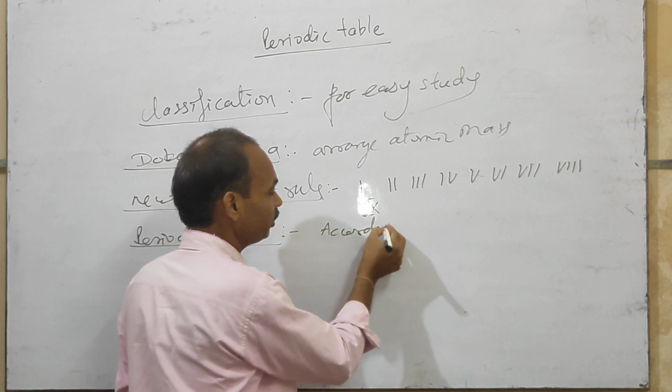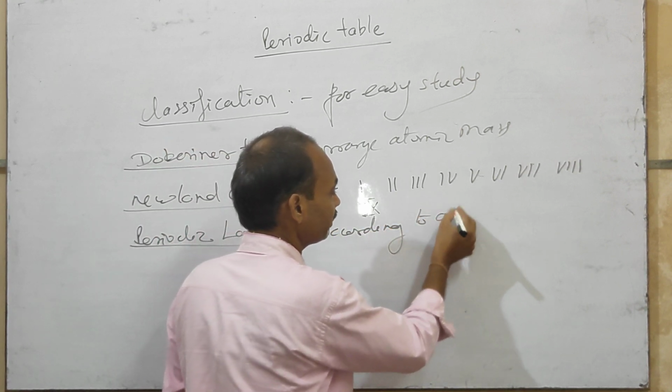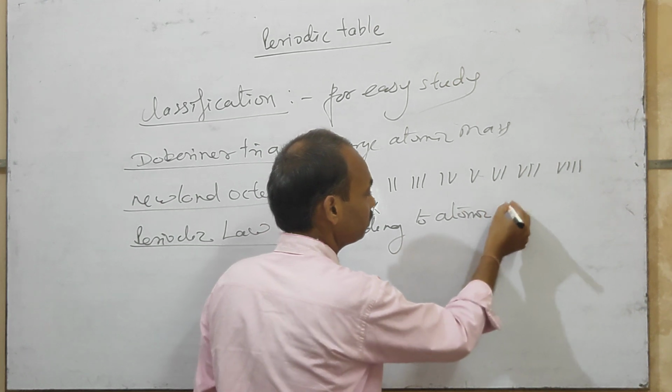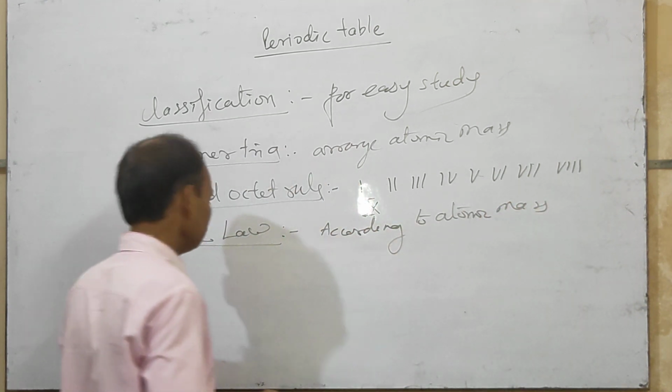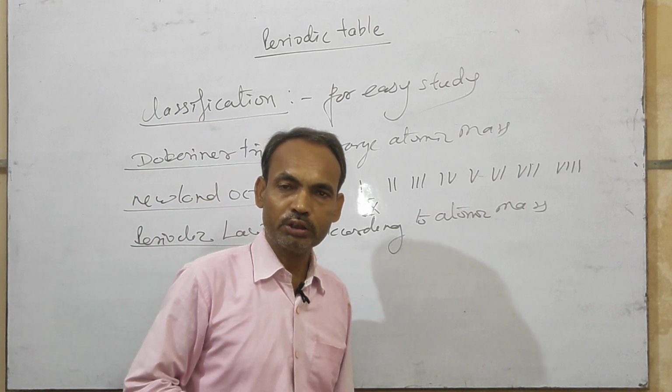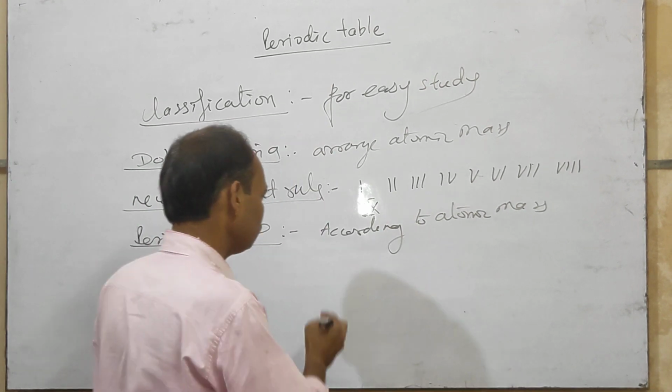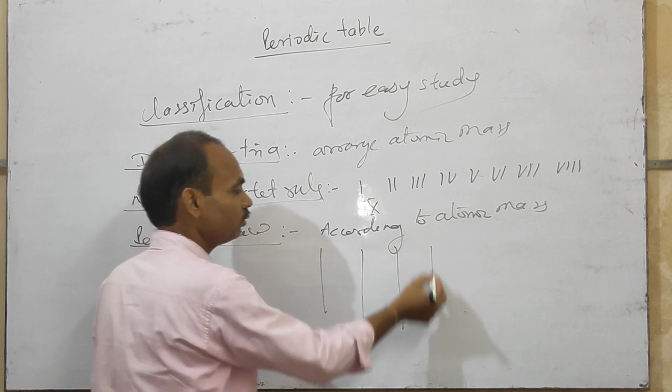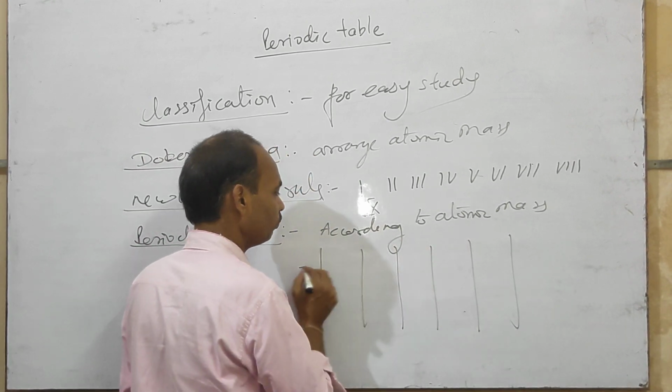Then Mendeleev prepared the periodic table for the first time by grouping elements into periods and groups.